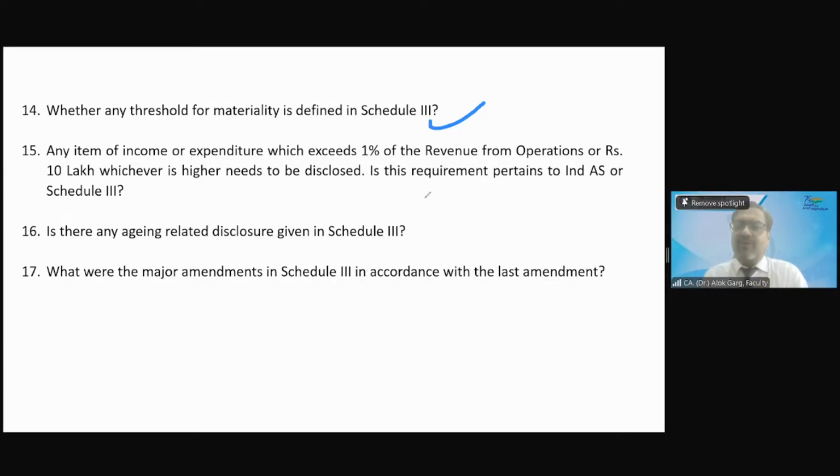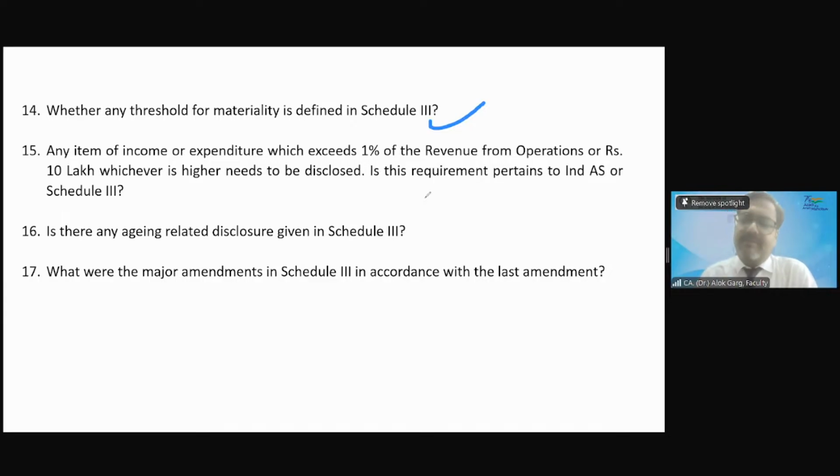For example, if revenue is 1 crore, then what is 1% of 1 crore? 1 lakh. Yes, sir. So 1% of the revenue from operations is 1 lakh. 1 lakh and 10 lakh, what is higher? 10 lakh. So your materiality threshold is 10 lakh.